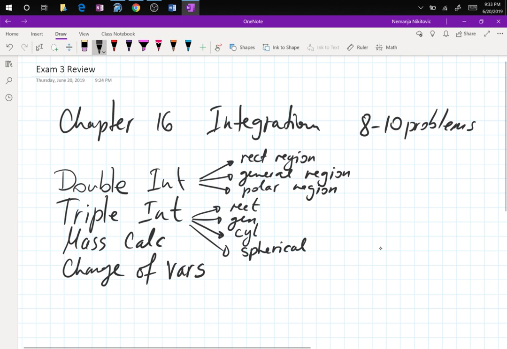But then think about this. Mass calculation is not a new type of integral like we had in the first 7. So it has to use one of these 7, which would reduce problems down to 8. So the minimum number of problems I can cover everything on the list is 8. If I have 10 problems, I have redundancy.